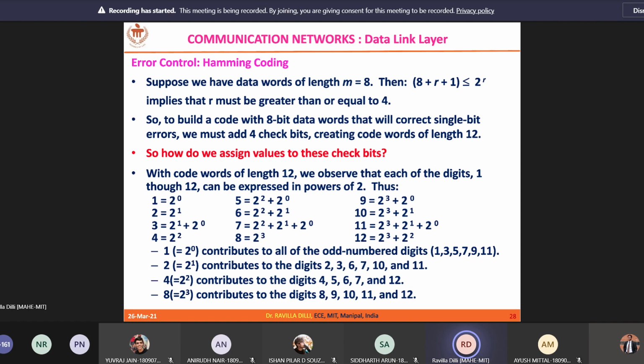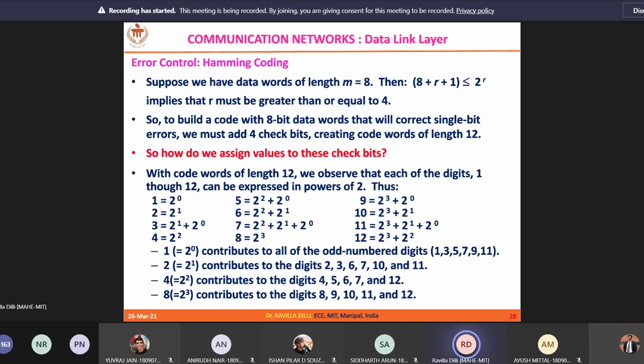For instance, 1 can be represented as 2 power 0, 2 can be represented as 2 power 1, 3 can be represented as 2 power 1 plus 2 power 0, and so on. Similarly, 11 can be represented as 2 power 3 plus 2 power 1 plus 2 power 0. Like that, you represent numbers 1 to 12 in powers of 2.